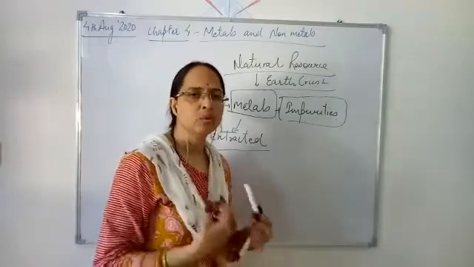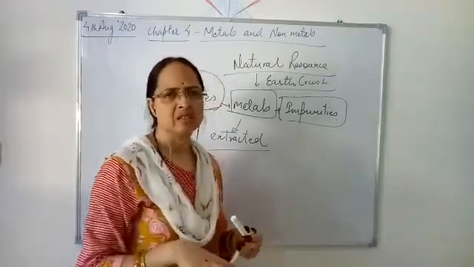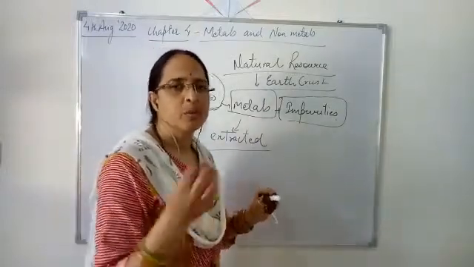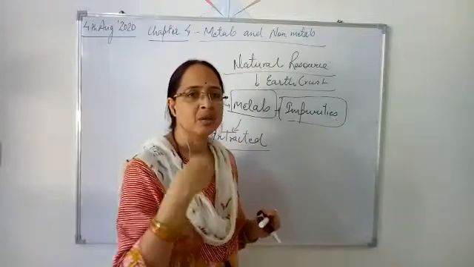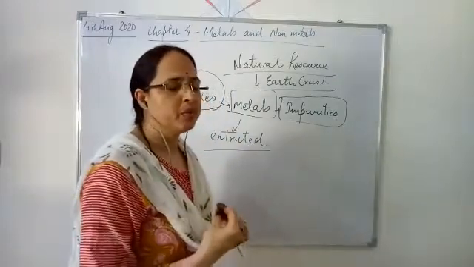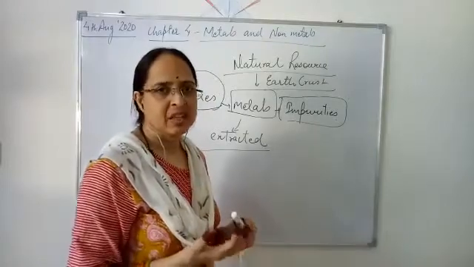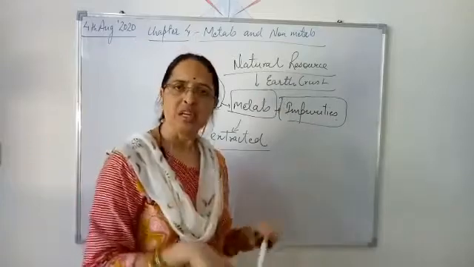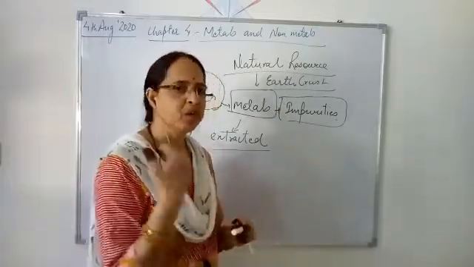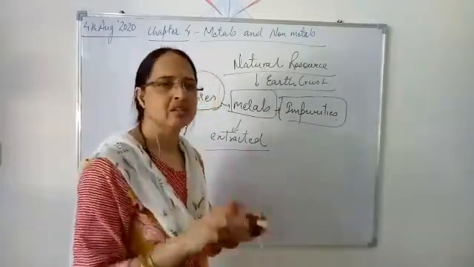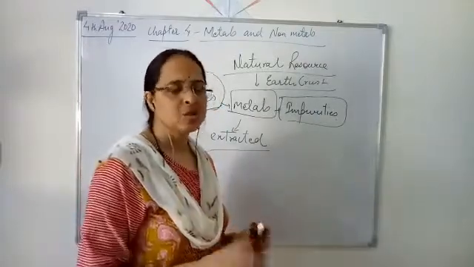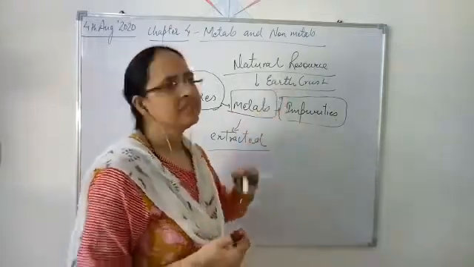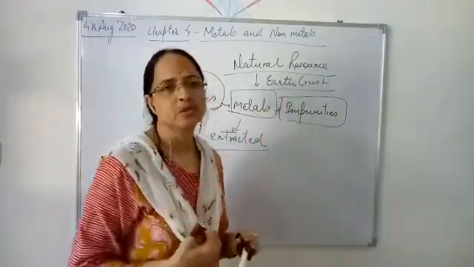But there are many more metals present in the earth crust of which we don't know the use. Those substances whose use we don't know, we don't consider a natural resource. Though they are part of nature, we are not utilizing them, so they remain as they are in the earth crust. And the substances or elements which we are using are considered natural resources because they are useful to us.